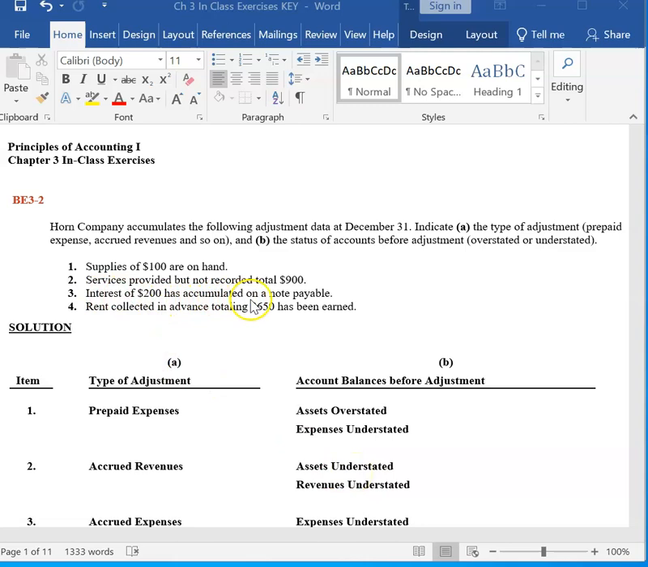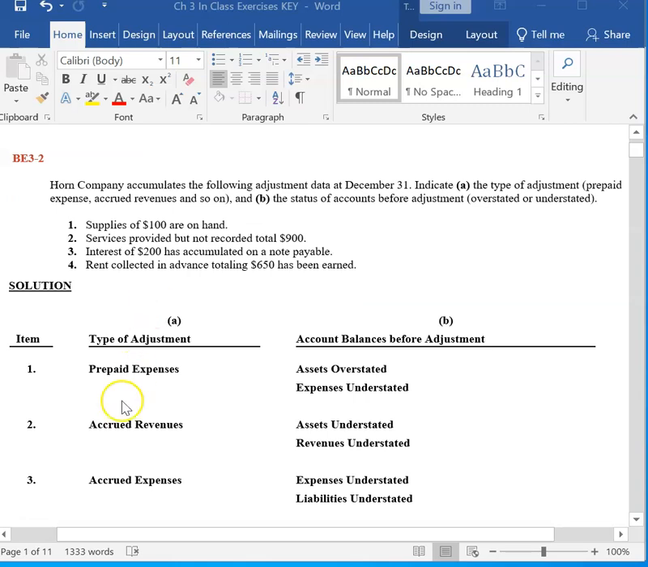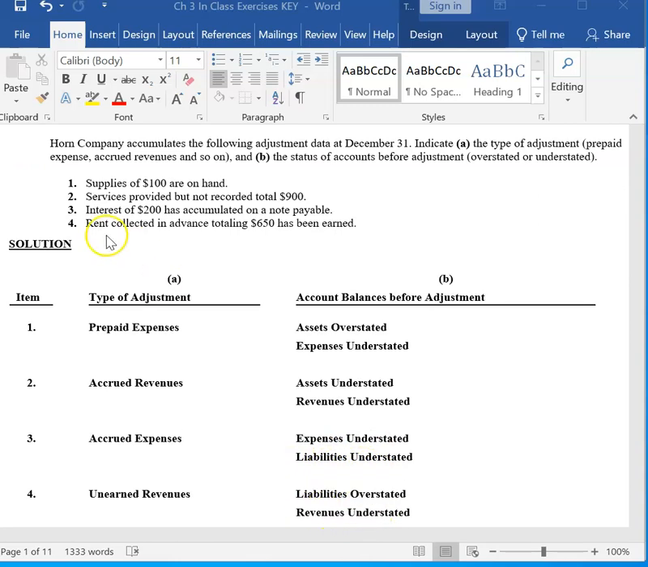Interest of $200 has accumulated on a note payable. That means we have a note payable, we have a liability for which interest has accumulated. We haven't recorded that interest. So we are looking at an accrued expense, recording an expense that has accumulated. Before we record an adjustment, we have not recorded an expense, meaning our expenses are understated. We also owe for that expense, which means before the adjustment, we have not recorded the liability, and our liabilities are understated. In this final one, we had collected rent in advance.